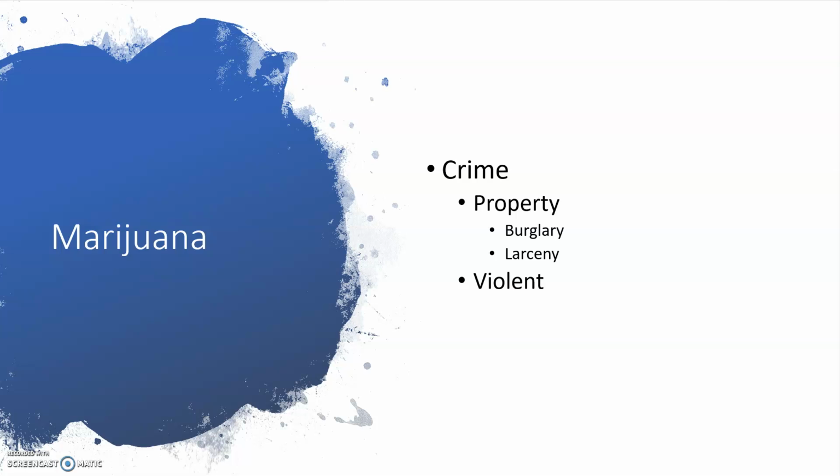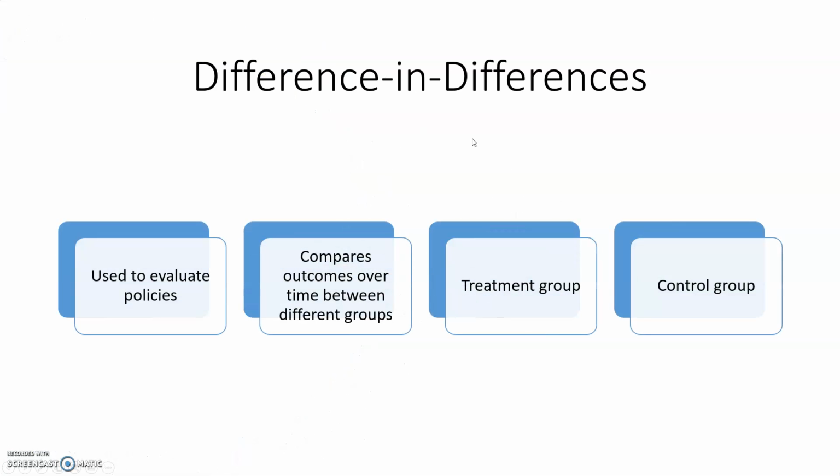My research compares different states' crime data over time using a difference in differences method. In any experiment, there is a control group needed for comparison. But in our experiment, which deals with the legalization of recreational marijuana, we would need a counterfactual to act as this control. The counterfactual is what would have happened if a treatment was not engaged. It is impossible to know, in our case, what the real counterfactual would be because we can't go back in time and change the legalization of marijuana results. So, we had to expand it to look at similar states to try to create a pseudo-control group of Massachusetts-like citizens to act as our counterfactual.